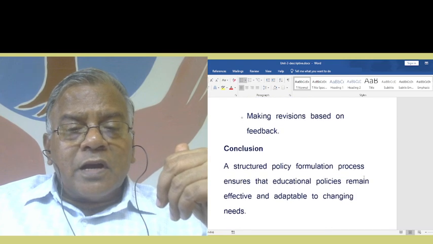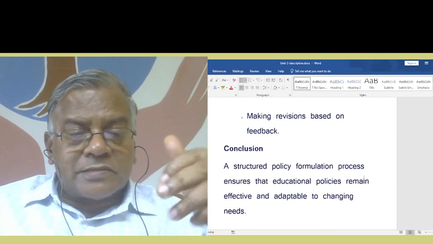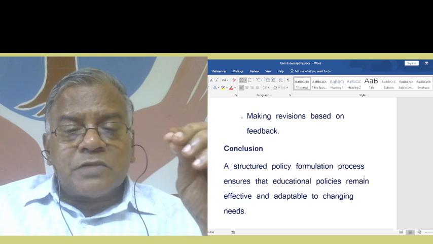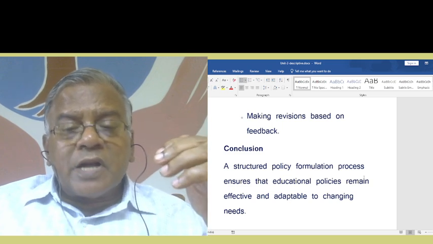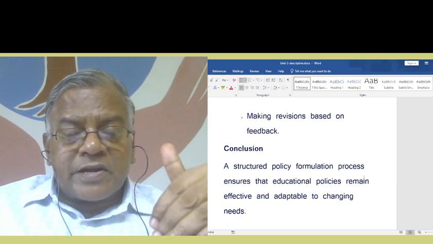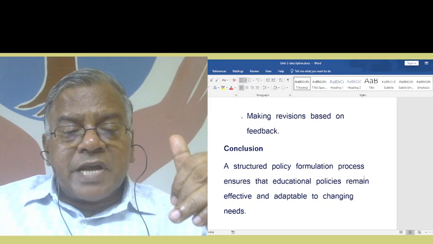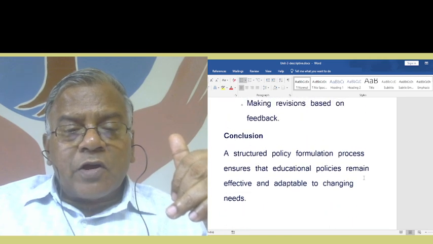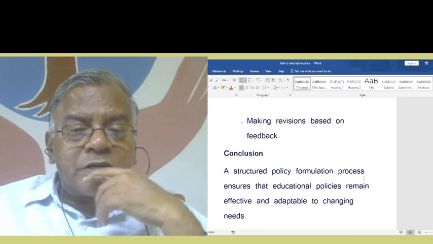Right? As a concluding remark, we can say this: a structured policy formulation process ensures that educational policies remain effective and adaptable to changing needs. I hope you understood this, a very important question also.